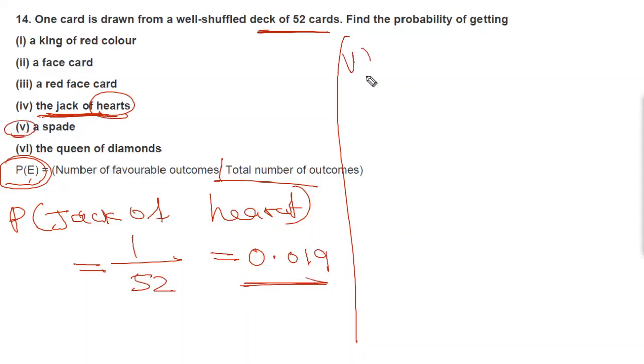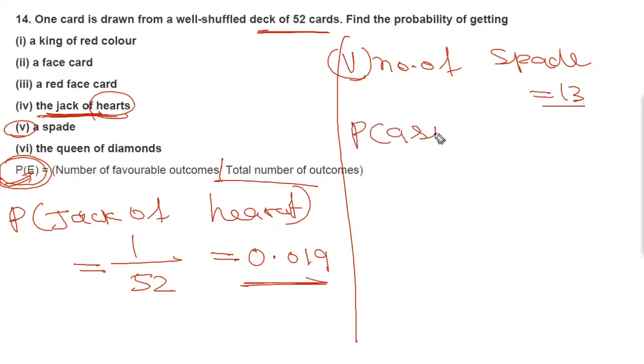Now we'll move to part v, a spade. So you know how many spades are there? Number of spades is equal to 13. Before that you can write the formula P of E equal to number of favorable outcomes divided by total number of outcomes.